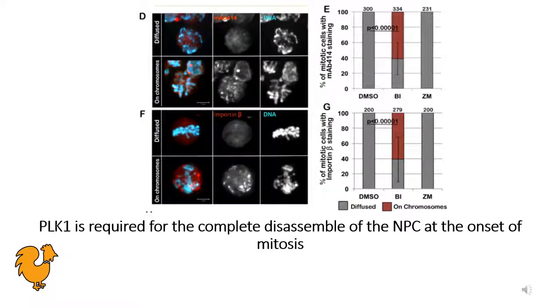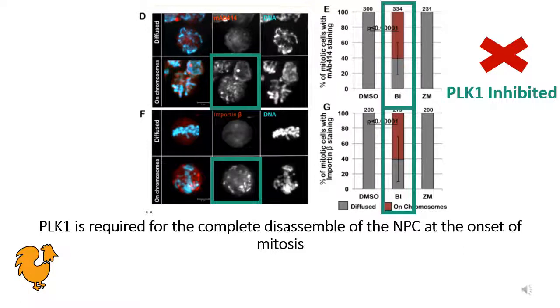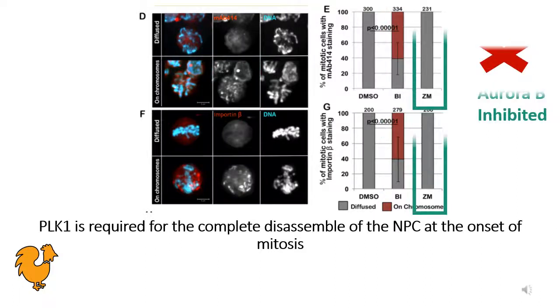Castro and colleagues further assessed PLK1 involvement and found that when PLK1 was inhibited in DT40 cells, there was a significant increase in importin beta and MAB414 staining from the diffused state towards the chromosomes. In PLK1 inhibited cells, importin beta and nuclear pore proteins are either still around the condensed chromosomes or in distinct patches within the cytoplasm. These findings further indicate that PLK1 is required for complete disassembly of the NPC at the onset of mitosis.